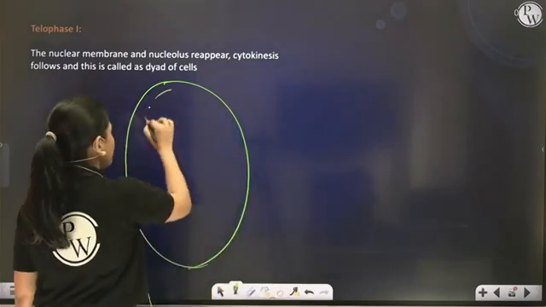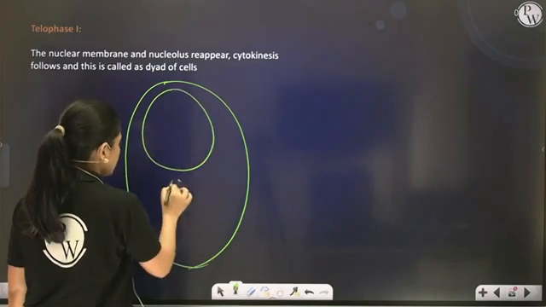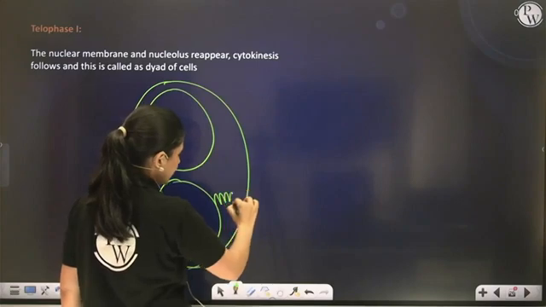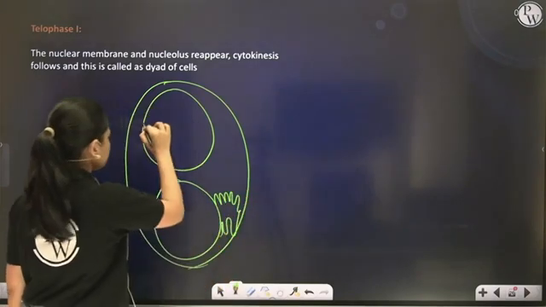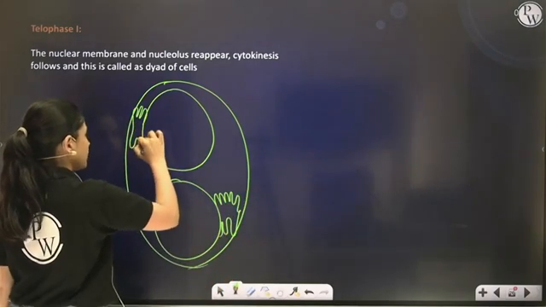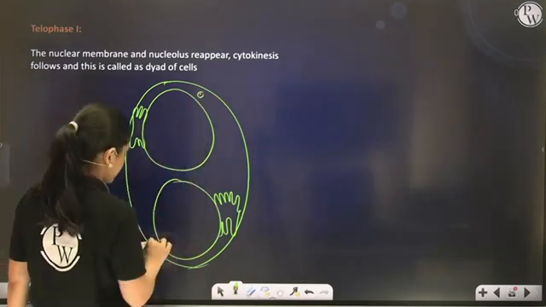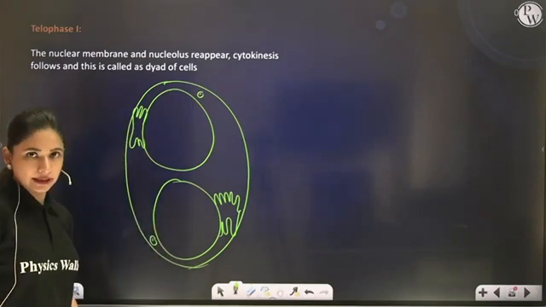So one nuclear membrane will appear over here, another nuclear membrane will appear over here. All the cell organelles will again come back and they will be distributed, one above, another below. This is the centrosome for this cell, this is the centrosome for this nuclei, right?